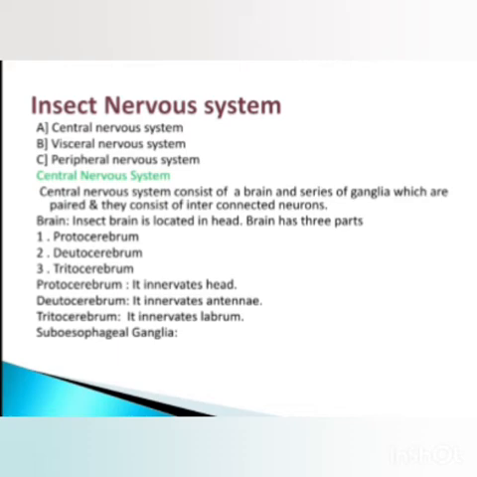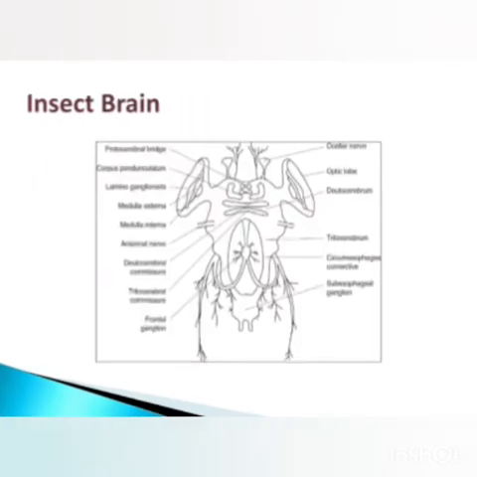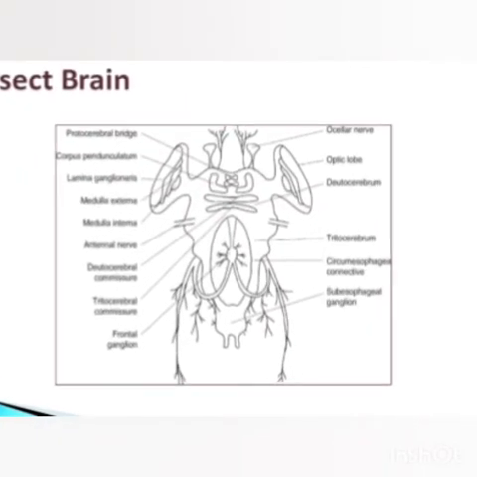Deuterocerebrum is found near the antenna, so it innervates the antennae of the insect head. Then the third part, tritocerebrum, is present at the base of the head, and as it is near the mouth parts, it innervates the labrum. And there is the subesophageal ganglia. So this is the diagram of the insect brain.